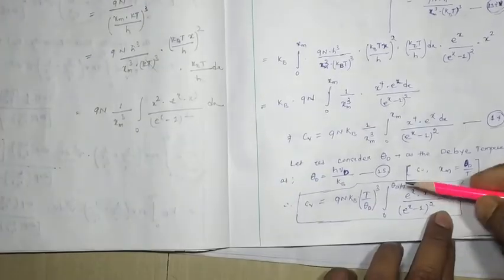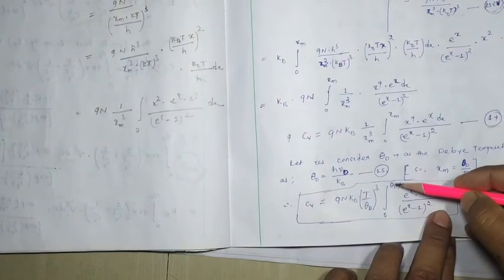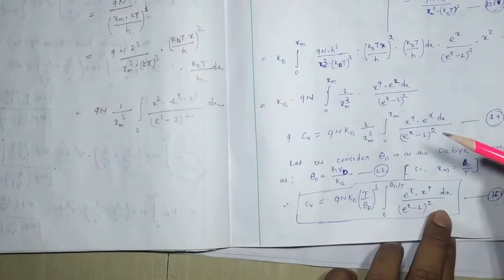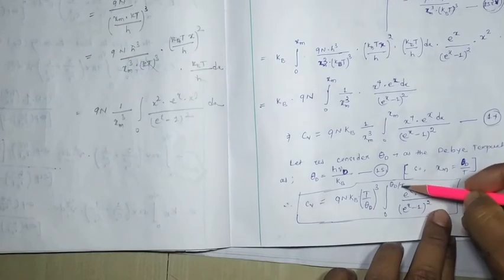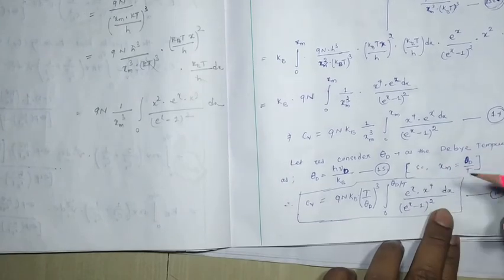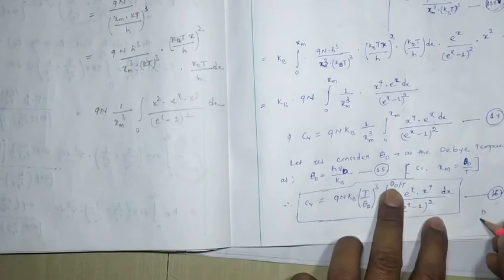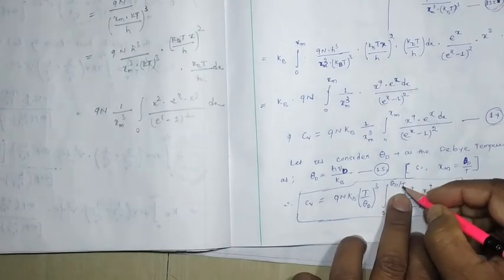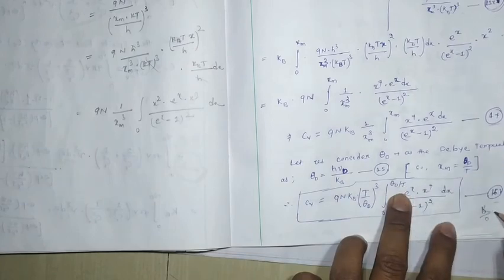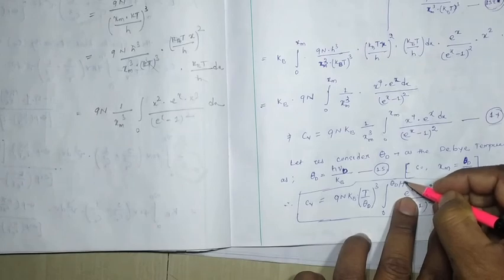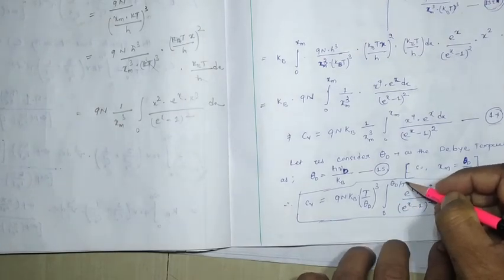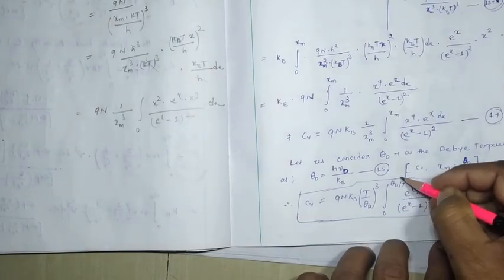Now, if T is less than theta d, you consider some constant by T tending towards 0 Kelvin, so it will be infinite. So theta d by T, when T is very small, tends to infinity, and the upper limit is going to be infinite.